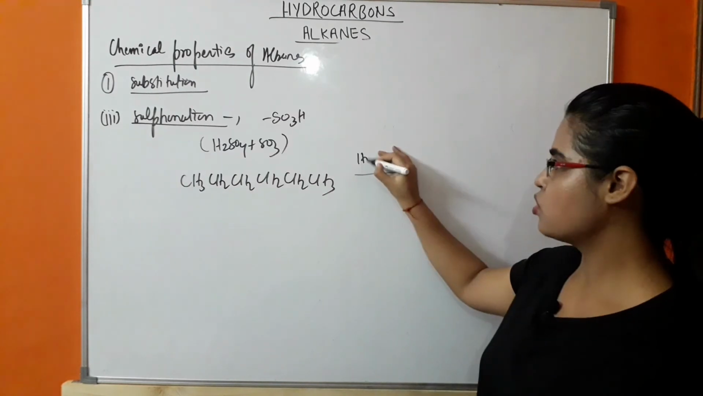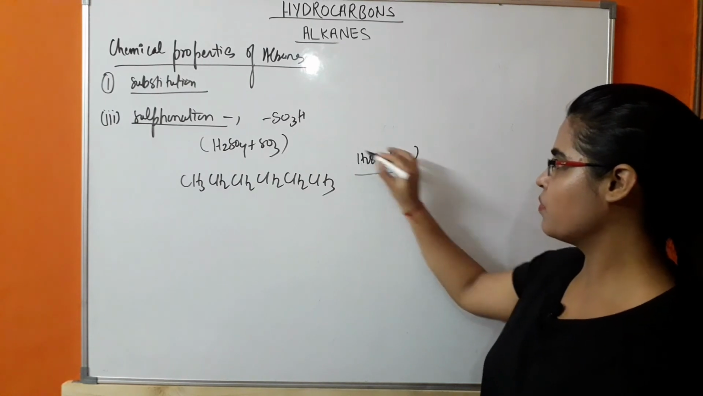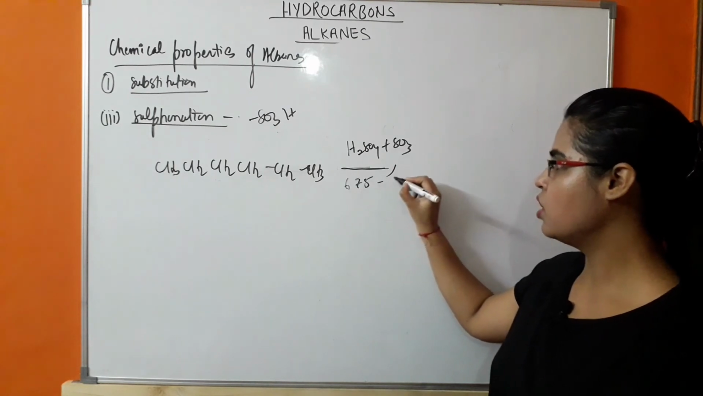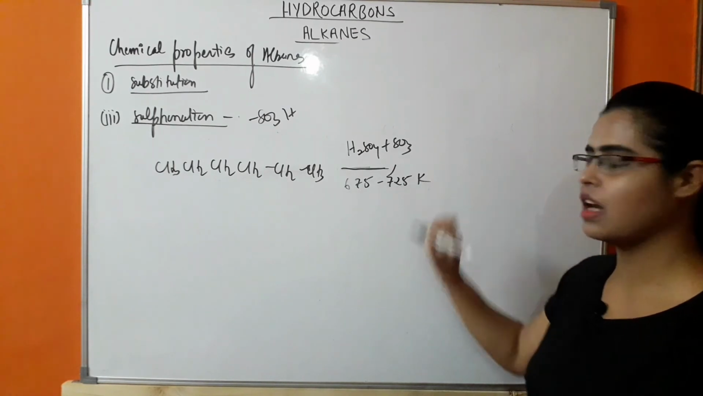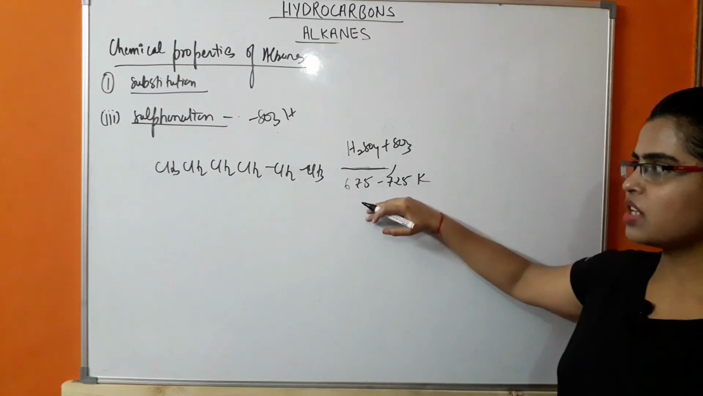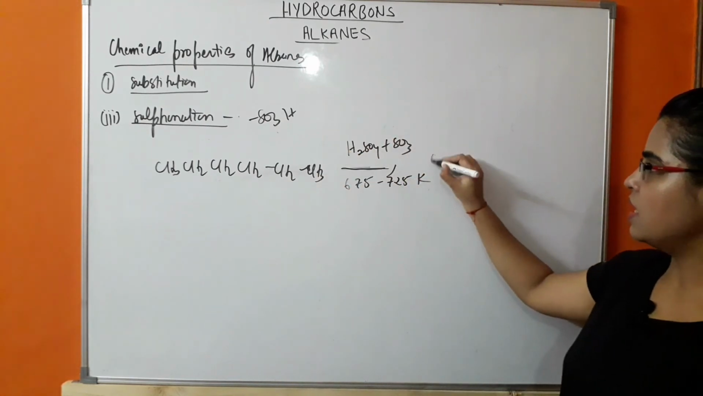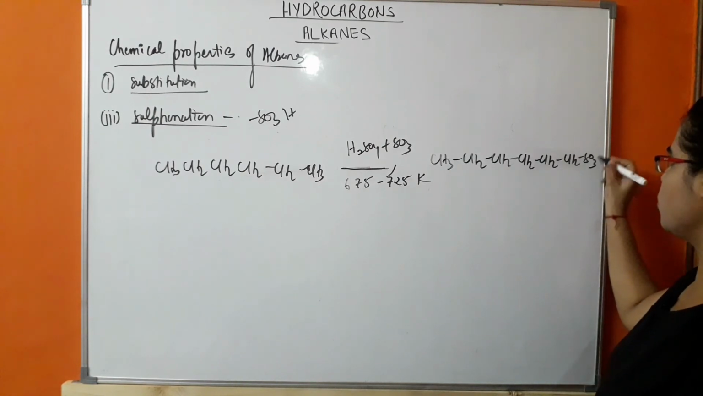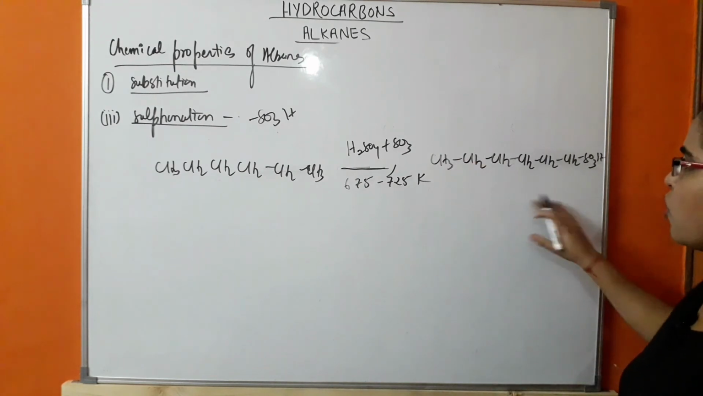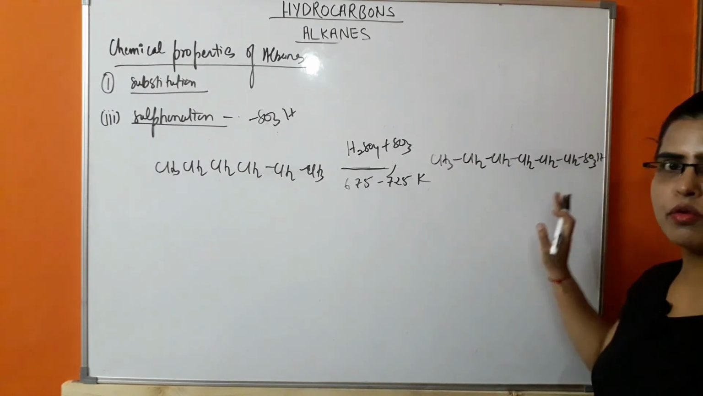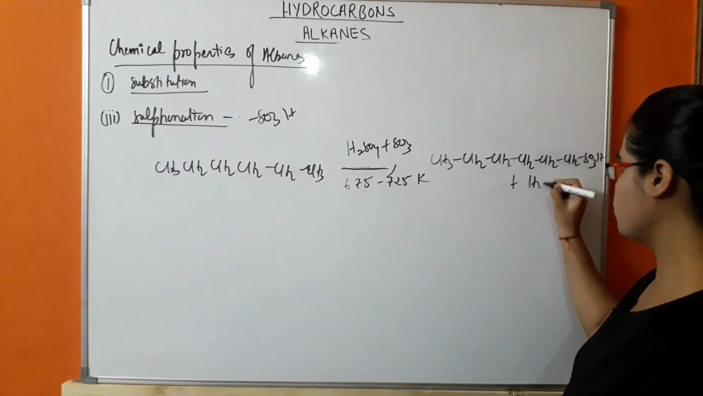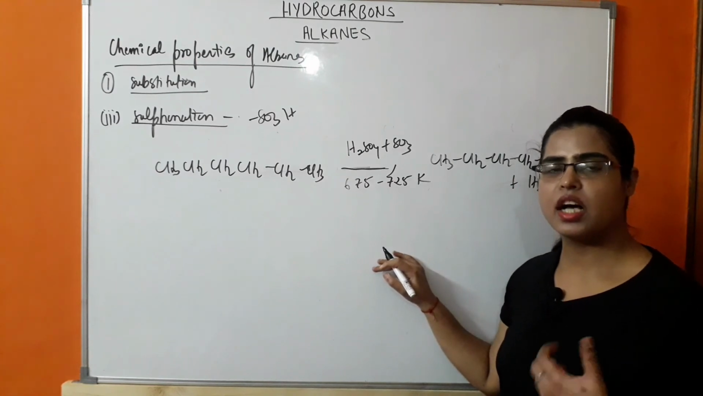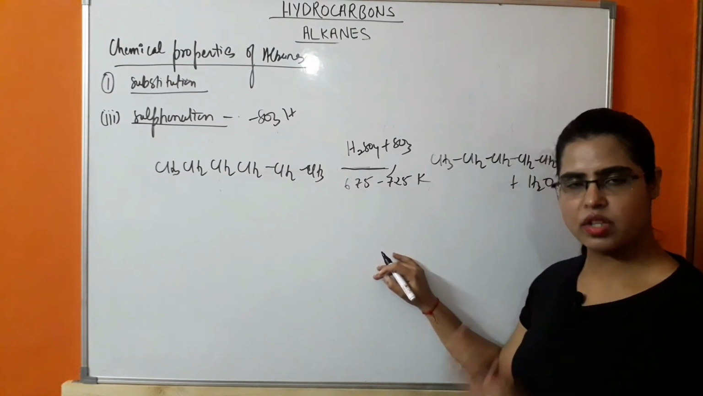So in this case, fuming H2SO4 is used, and the temperature condition is 675 to 725 Kelvin. Okay, at this temperature the reaction will take place and there will be formation of SO3H. Okay, so there will be formation of hexane sulfonic acid. Removal of H2O will take place. So in the case of straight carbon chain, the carbon number should be either 6 or more than 6.